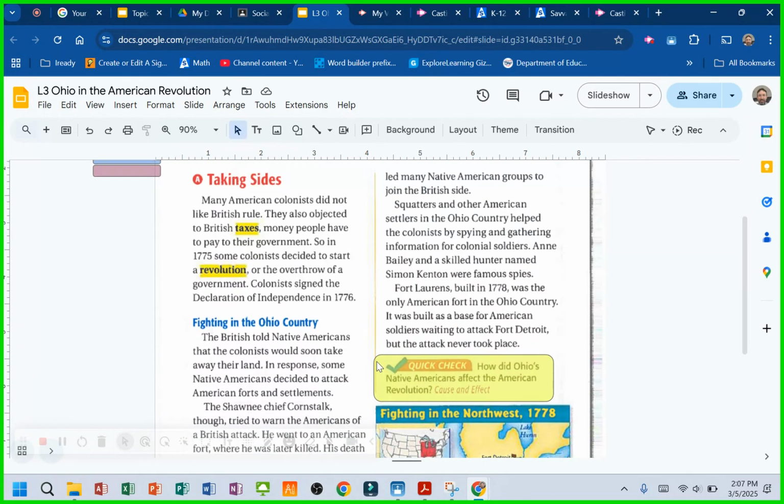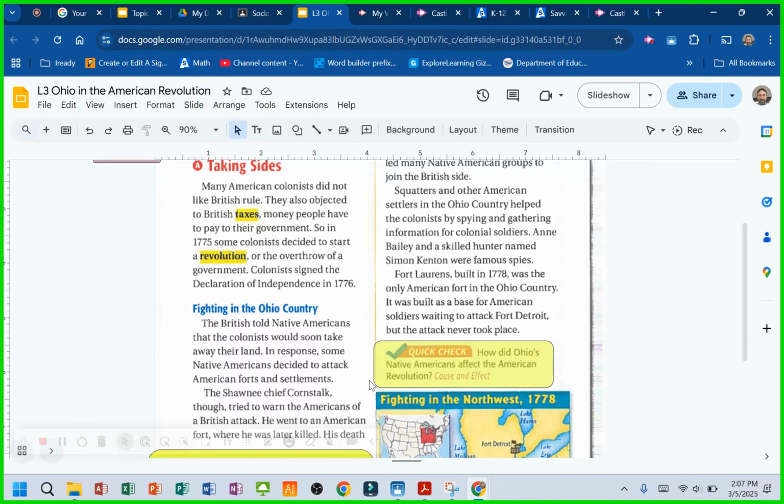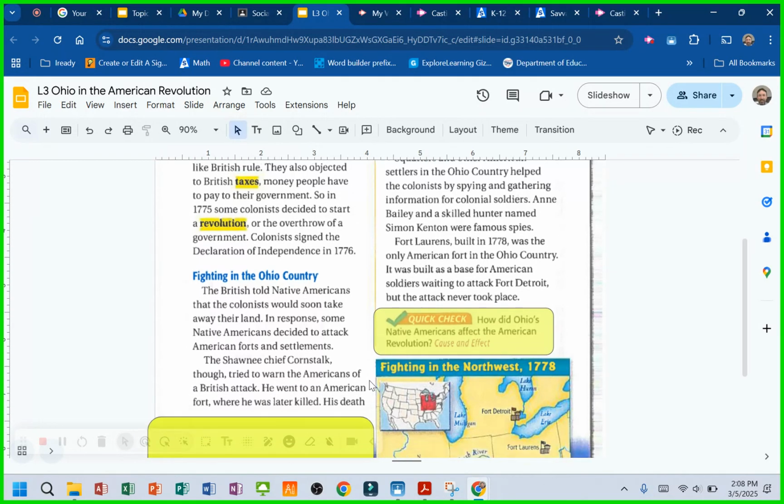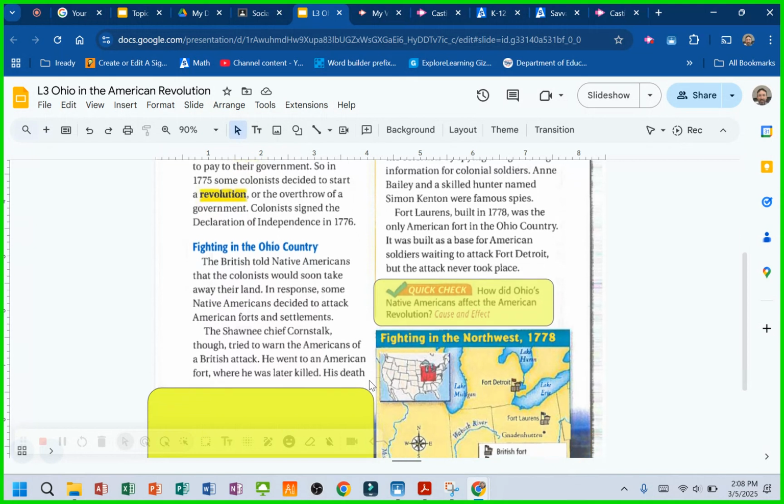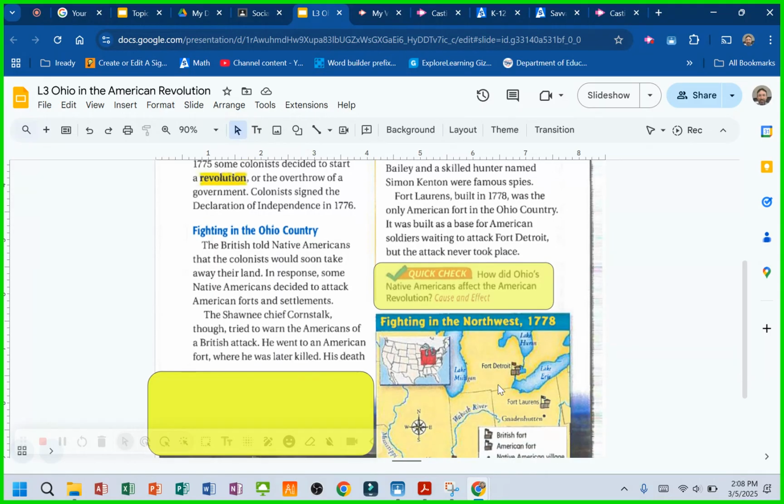Squatters and other American settlers in the Ohio country helped the colonists by spying and gathering information for colonial soldiers. Annie Bailey and a skilled hunter named Simon Kenton were famous spies. Fort Lawrence, built in 1778, was the only American fort in the Ohio country. It was built as a base for the American soldiers waiting to attack Fort Detroit, but the attack never took place.